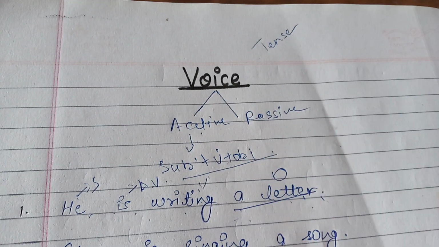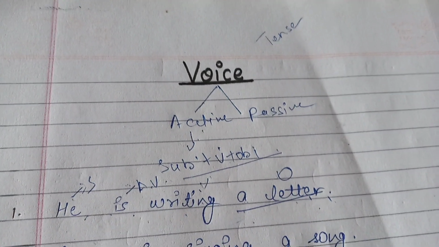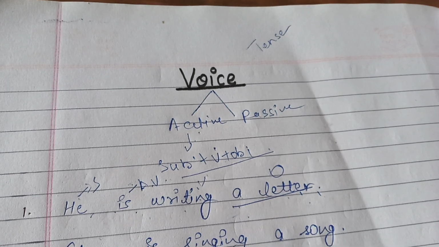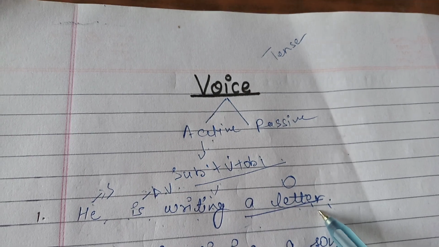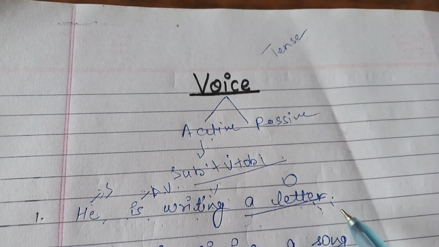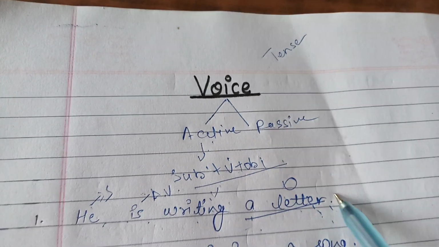Okay guys, it is a form of a word which shows that the subject does something. Here, he is writing a letter. The subject is doing what? Writing a letter. So this is a sentence given in active voice.